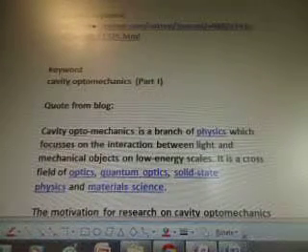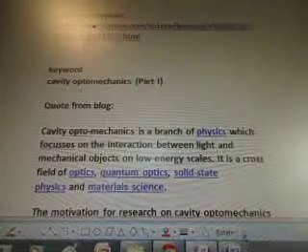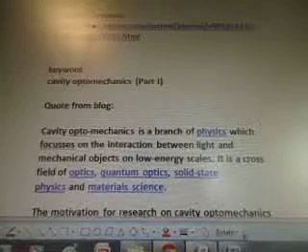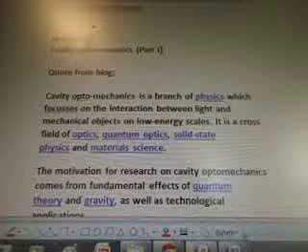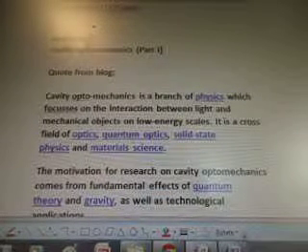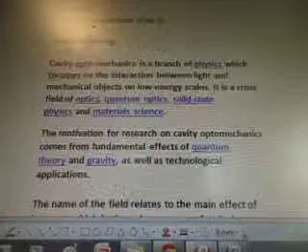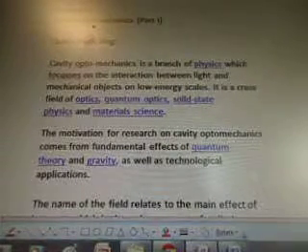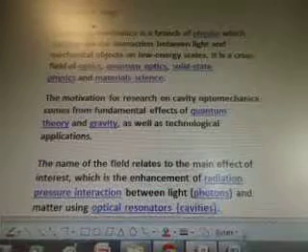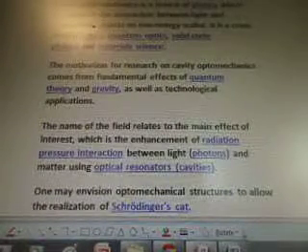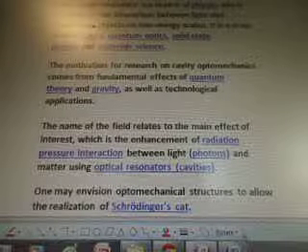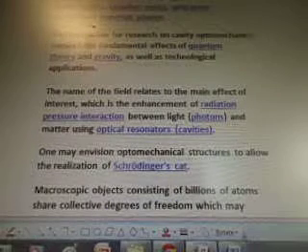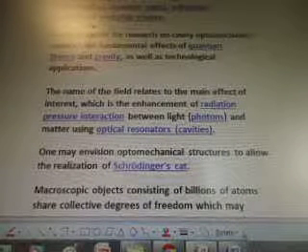Quote from the blog: Cavity optomechanics is a branch of physics which focuses on the interaction between light and mechanical objects on low energy scales. It is a cross field of optics, quantum optics, solid state physics, and materials science. The motivation for research on cavity optomechanics comes from fundamental effects of quantum theory and gravity, as well as technological applications. The name of the field relates to the main effect of interest, which is the enhancement of radiation pressure interaction between light photons and matter using optical resonators, cavities.